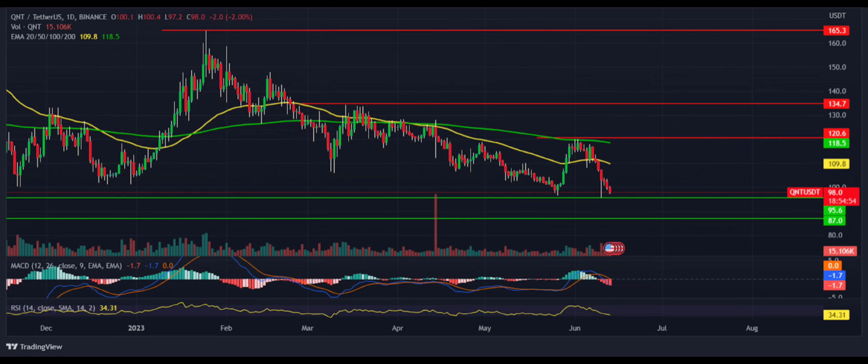Technical levels: resistance levels, $120 and $134. Support levels, $95 and $87.